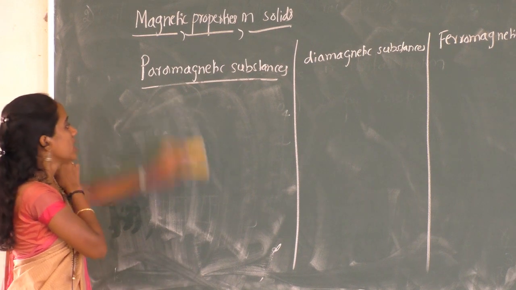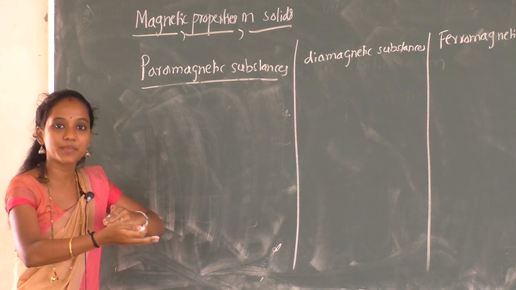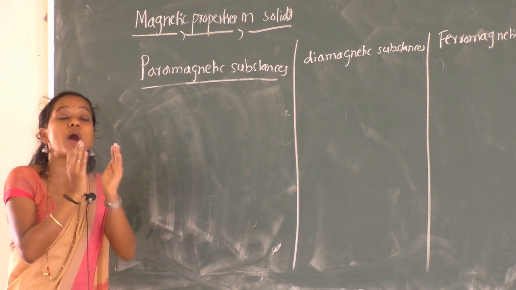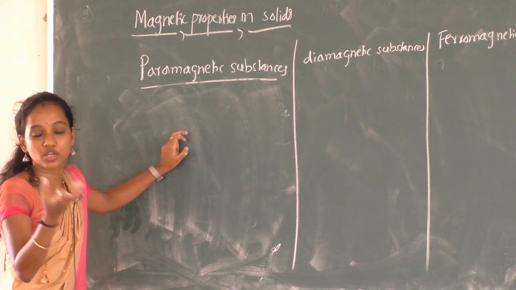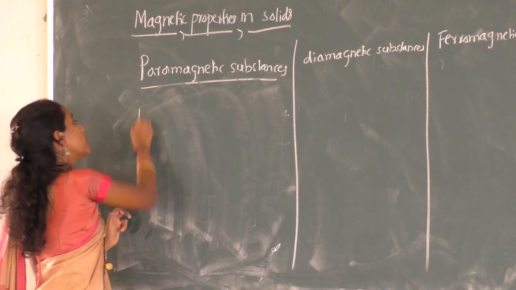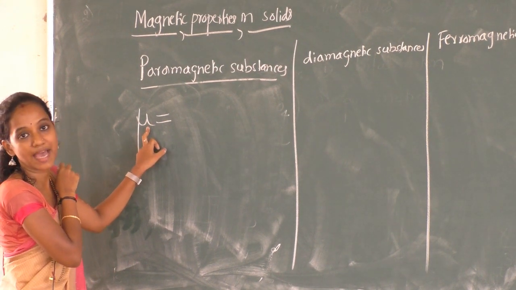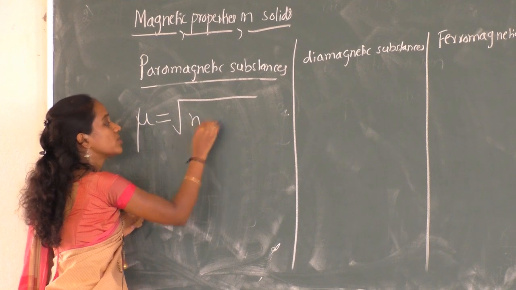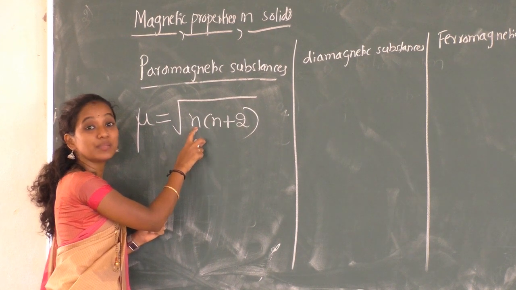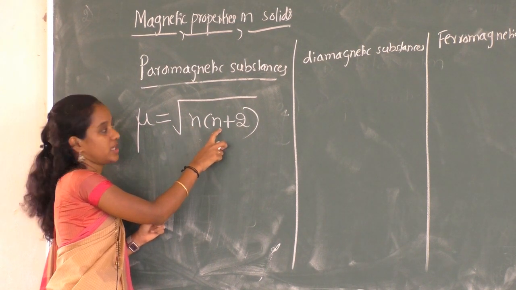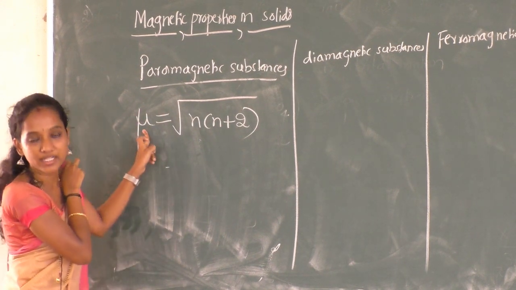Now, suppose O2, oxygen, or copper sulfate, it is paramagnetic in nature. They are attracted by the magnetic field. How much is there? What is the quantity of that magnetic behavior? To calculate the effect or quantity of the magnetic behavior, one formula is used here. Magnetic moment, mu. It is given as mu equal to square root of n into n plus 2, where small letter n is the number of unpaired electrons. Okay, if you know the value of n in any substance, you can calculate the value of mu, that is the magnetic moment.